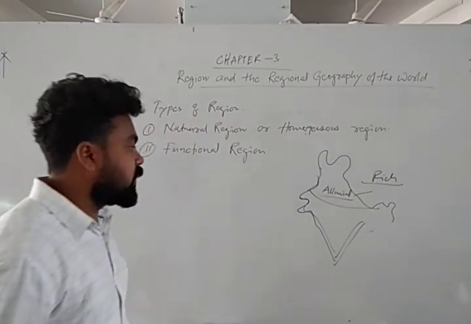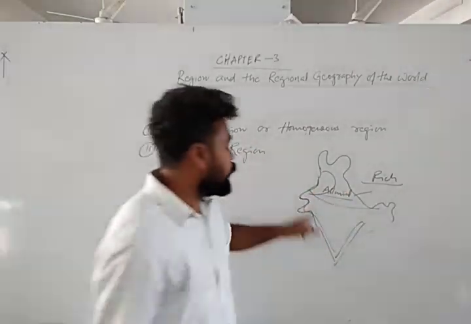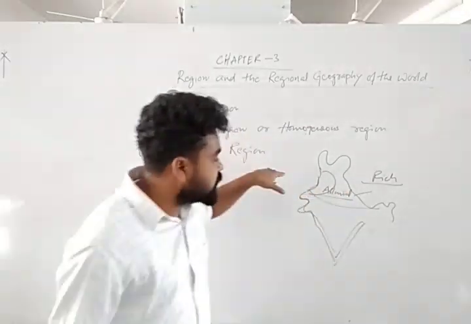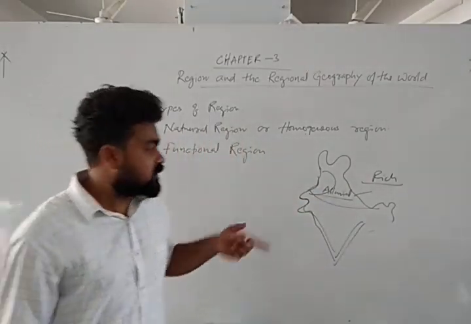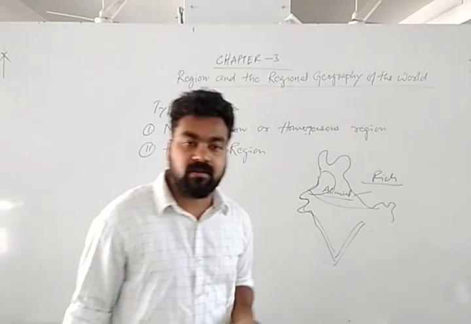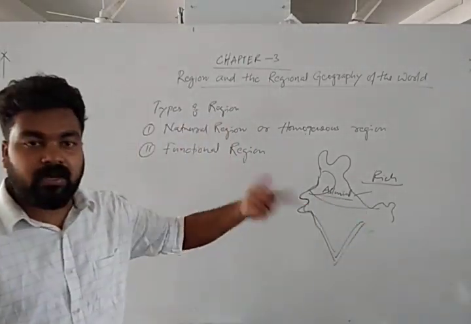Rice cultivation, wheat cultivation. Generally we know that Punjab and Haryana are rich in wheat cultivation. So we can say this region is an alluvial soil region. That means soil is a natural phenomenon. Depending upon soil, we can call it a natural region. That means only the natural phenomena matter here.